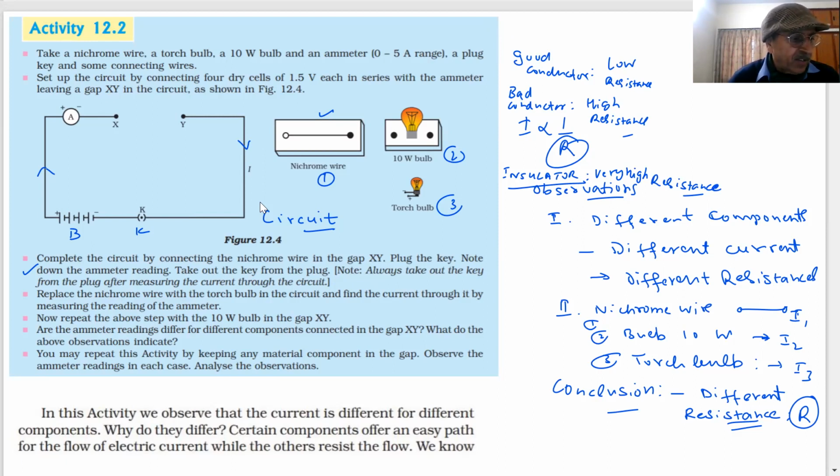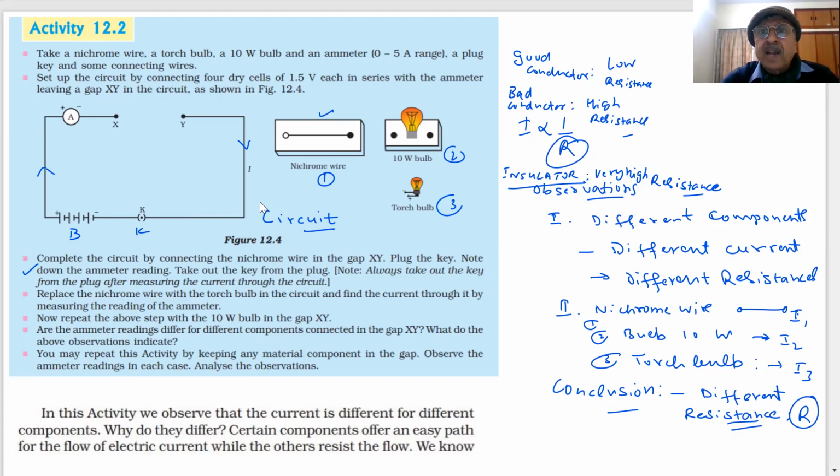Therefore, they are called insulators, and they will not allow the electric current to pass through them. While working with electronic components, we use rubber gloves because they have high resistance. Is it clear? Got it?